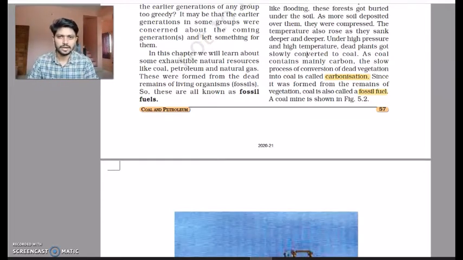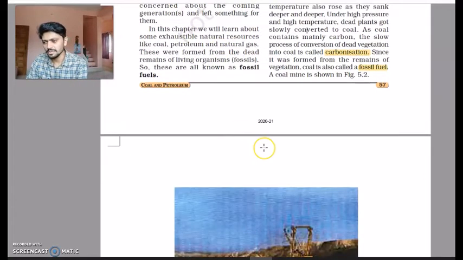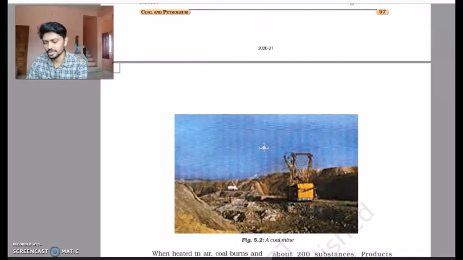Also, we can say that basically the coal was made from either the dead animals or dead plants. So they are considered as fossils, and hence coal is called a fossil fuel. A sample image of a coal mine is shown here.